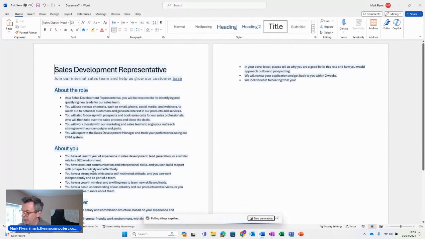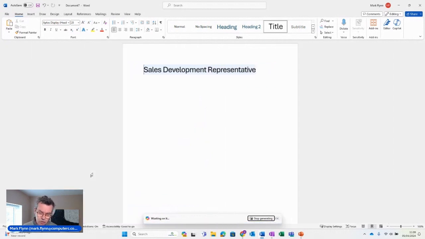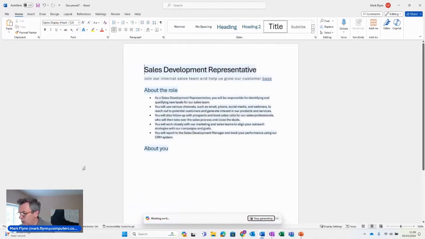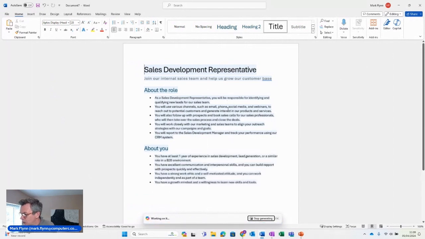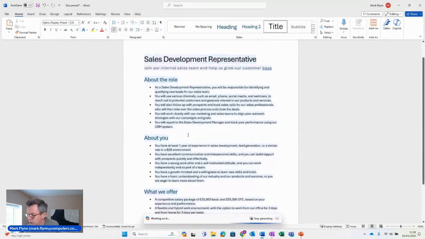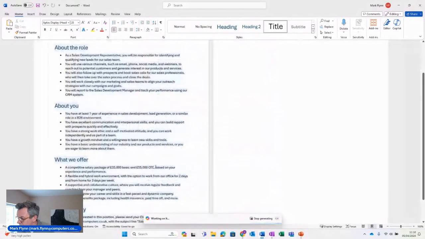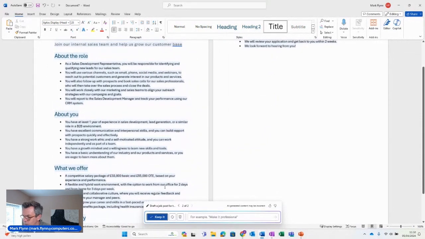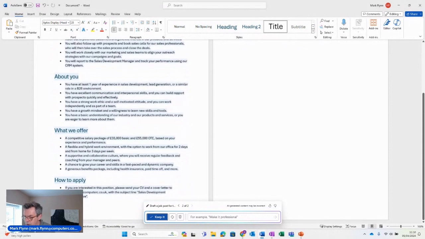And what Copilot does, it goes off and completely regenerates that job post with the extra information I've just given it. Bang, here we go. About the role, absolutely what they do. You report to the sales development manager and so on. Excellent. What we offer, here we go. This is the extra information I put in there. A complete salary package, 33K basic, 55K on target, and a flexible hybrid work environment with the option of working from our office two days and from home three days. How do I apply? Send your CVs with a covering letter to Mark Flynn. There you are at the bottom.